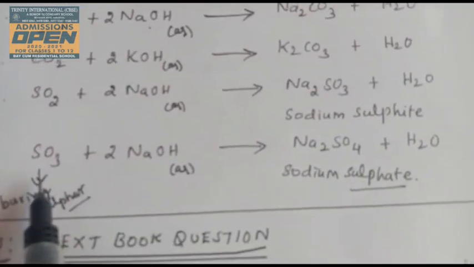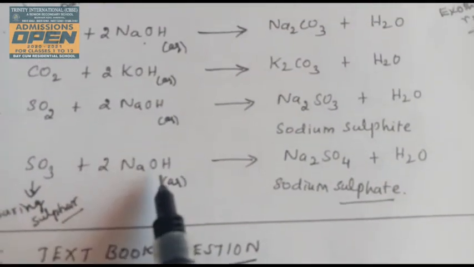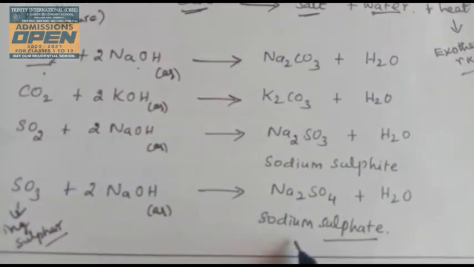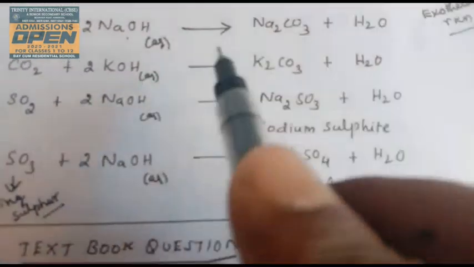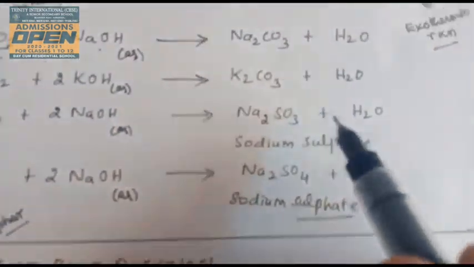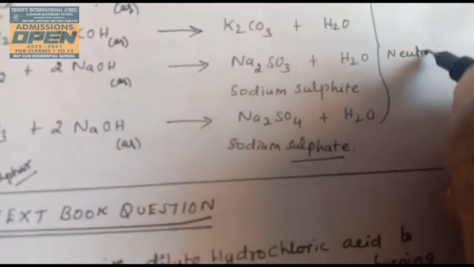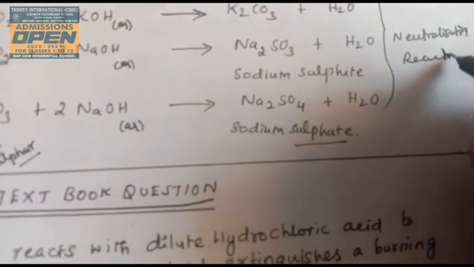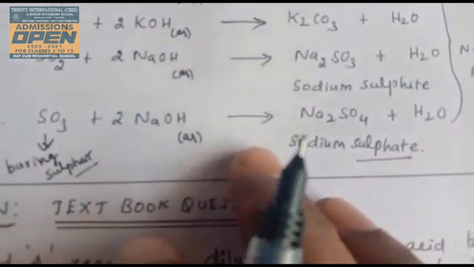Fourth, sulfur trioxide passes through the sodium hydroxide, a basic solution, to form sodium sulfate and water molecule. All are salt formations with additional water formation. This reaction is known as a neutralization reaction. All four reactions are neutralization reactions.